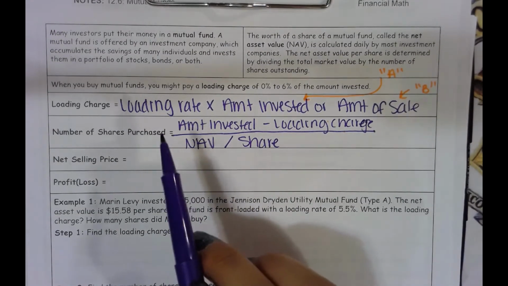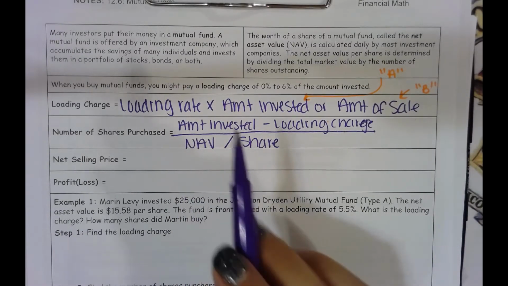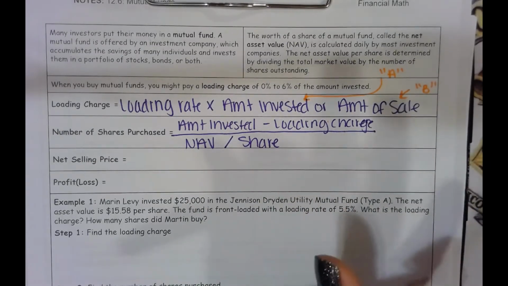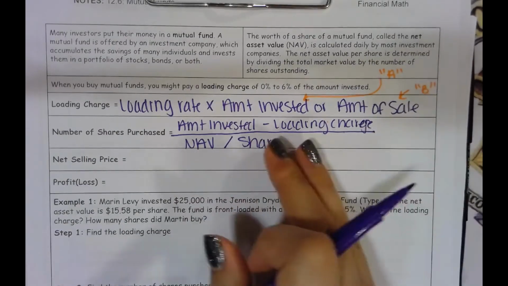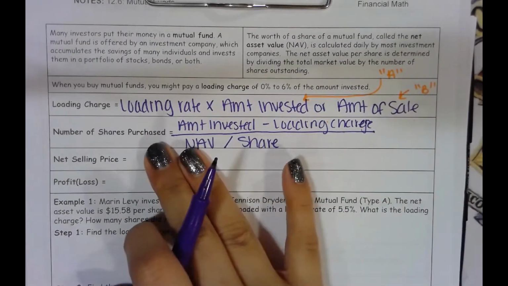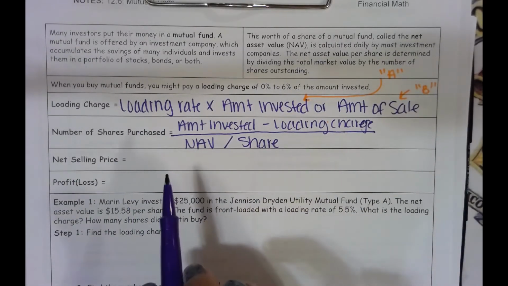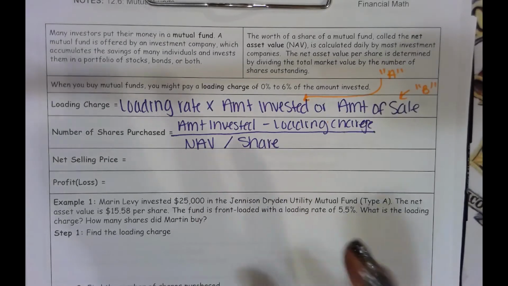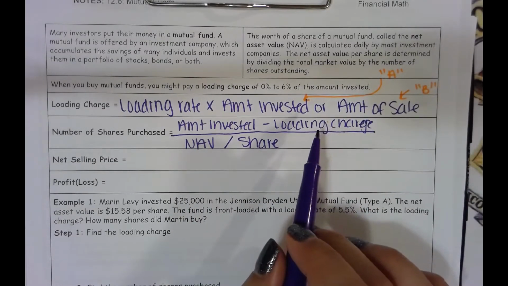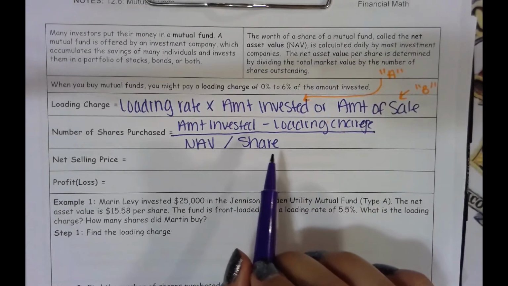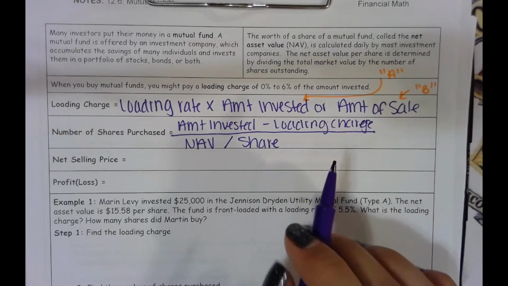Alright, so like it said, it accumulates money. Accumulates just means it gathers money. So they'll just keep combining everybody's money and then they'll put it into shares, stocks, bonds. We'll talk about bonds in the next section, but they're going to take how much you're going to put in the company. They're going to go ahead and take that loading charge away from how much you're investing and then divide it by the net asset value per share. And that's how many shares you're going to end up purchasing with the money you gave them.